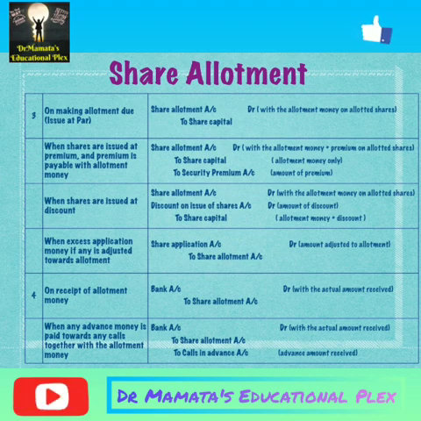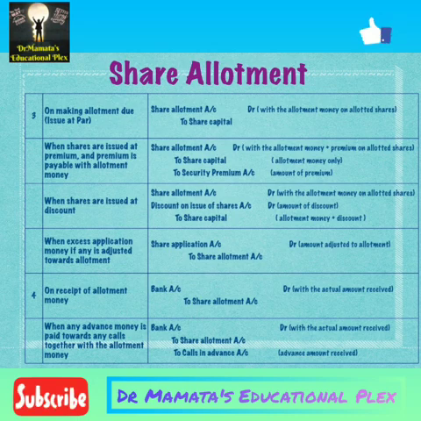At that time the entry will be share application account debit to share allotment account. Share application account will be debited with the adjustment allotment money, the excess money out of which the allotment money is adjusted. These are the entries for amount due on allotment.